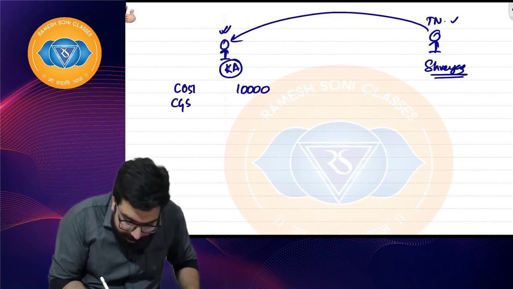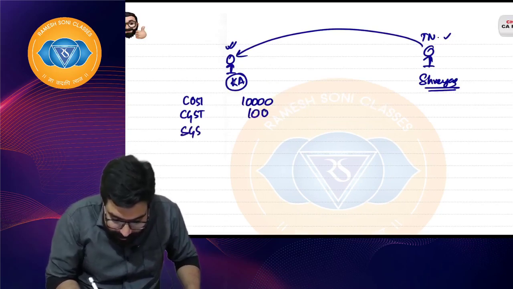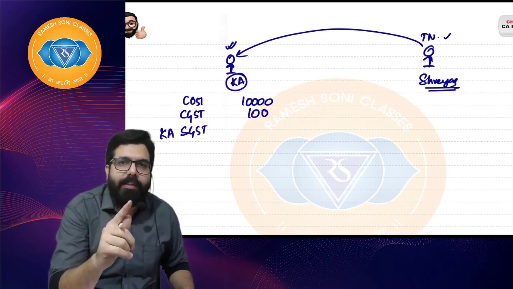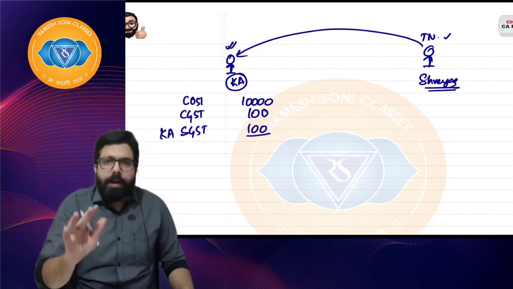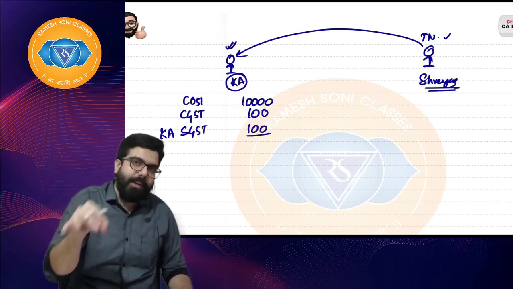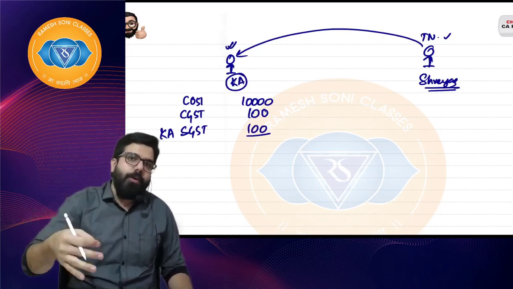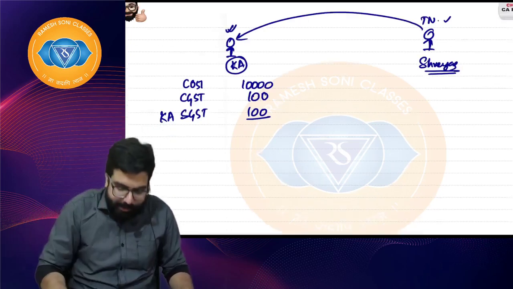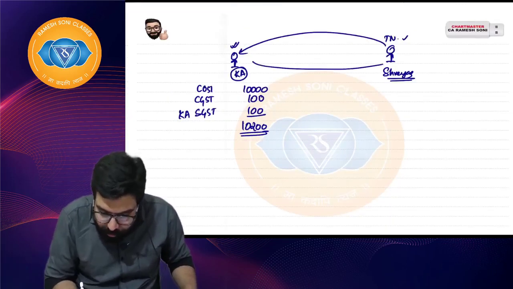I charged CGST 100 rupees. SGST, Karnataka SGST, I can't charge Tamil Nadu SGST because I am not registered in Tamil Nadu. I'll charge Karnataka SGST only, 100. Understand, I know IGST is to be charged, but why not CGST and SGST? I am explaining that. I know from Karnataka to Tamil Nadu you will charge IGST, but I am telling you now why not CGST and SGST. Everyone listen. 10,200, right everyone? Now Shreyas took the goods and went.